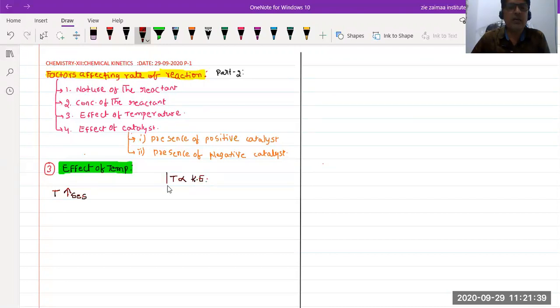In first year states of matter, we learned that as the temperature is raised, the kinetic energy of the gaseous molecules also increases. So if the temperature increases, the rate of reaction also increases.